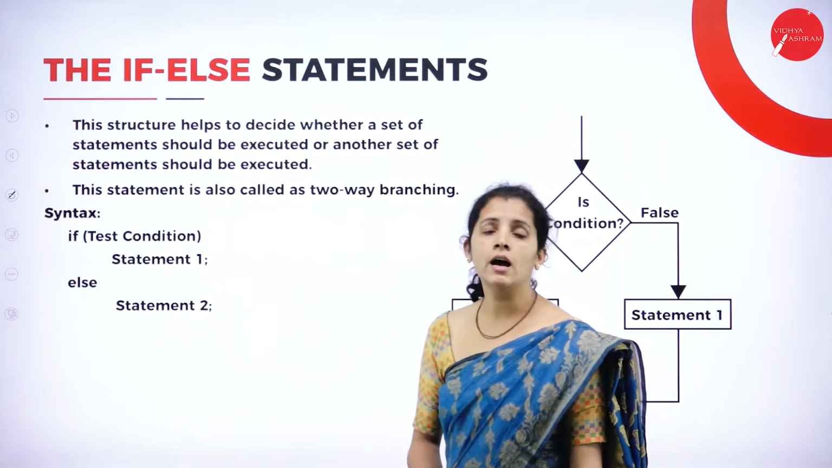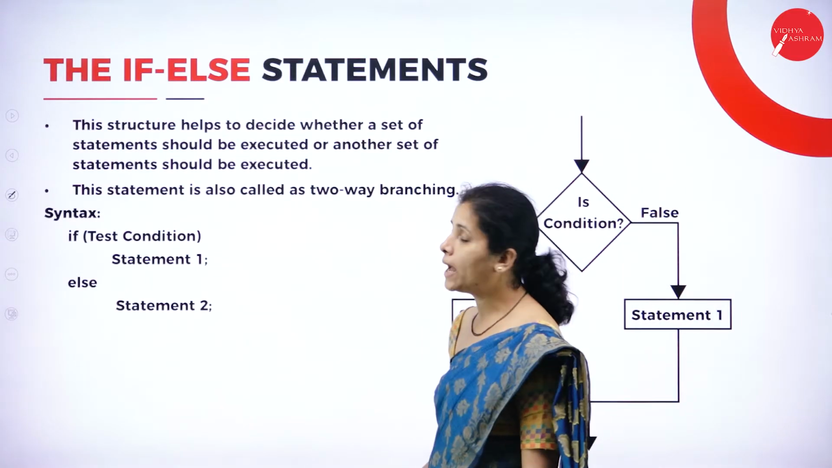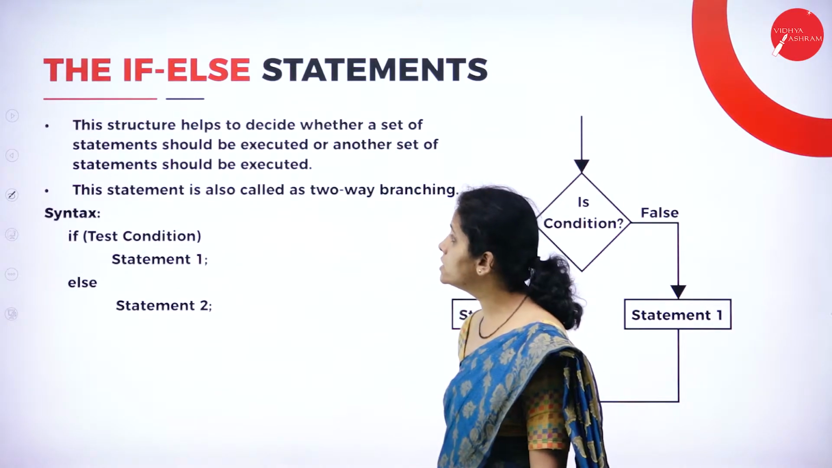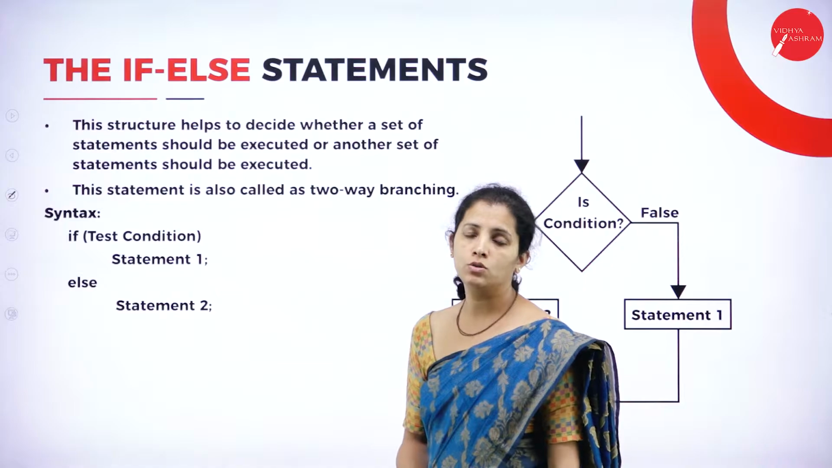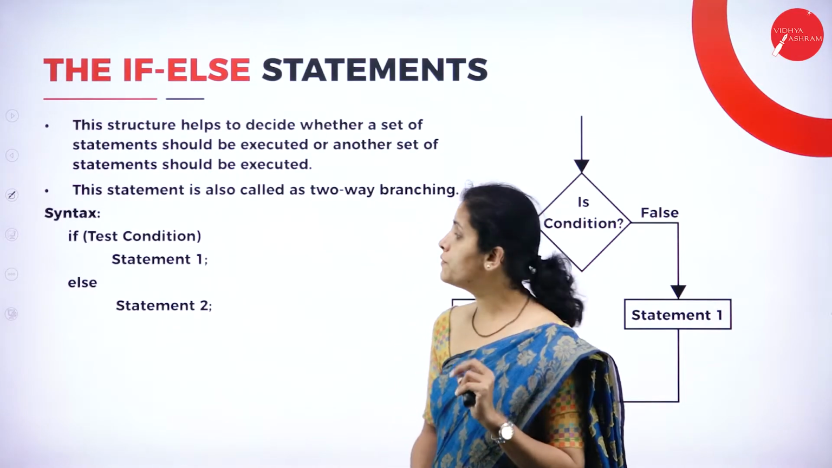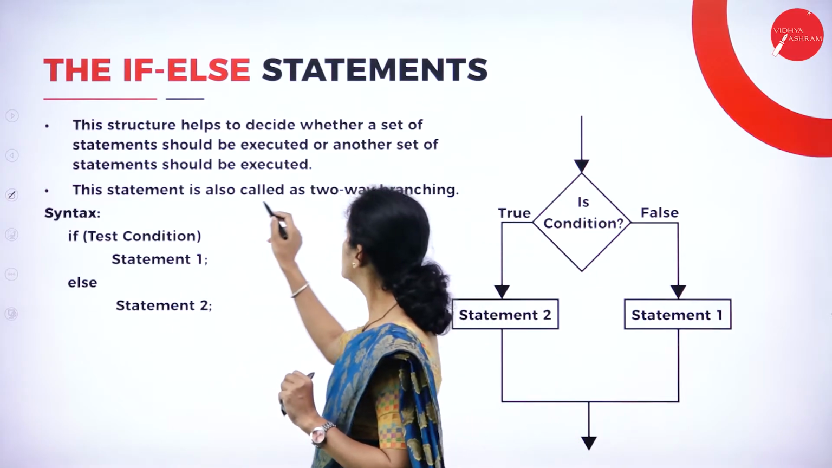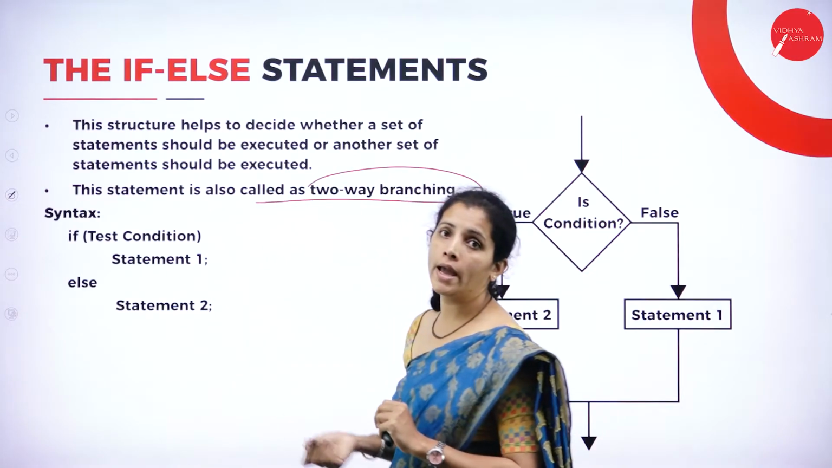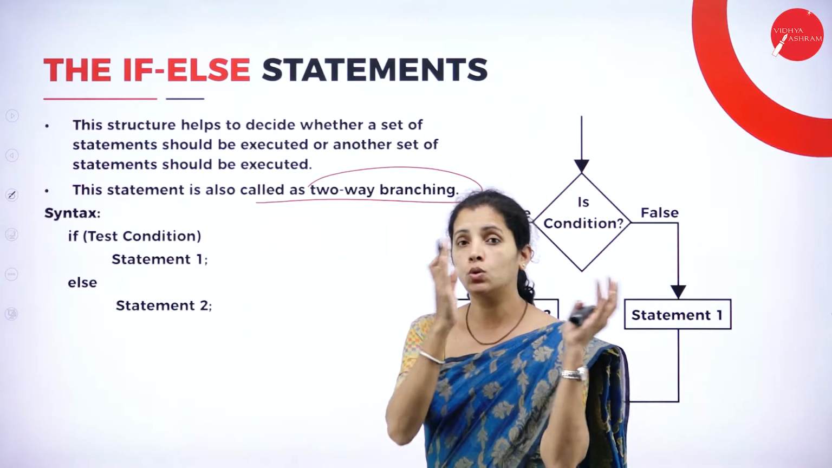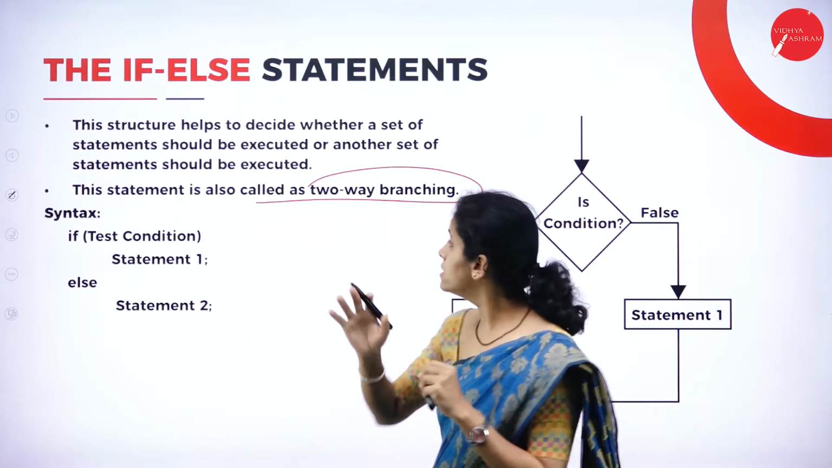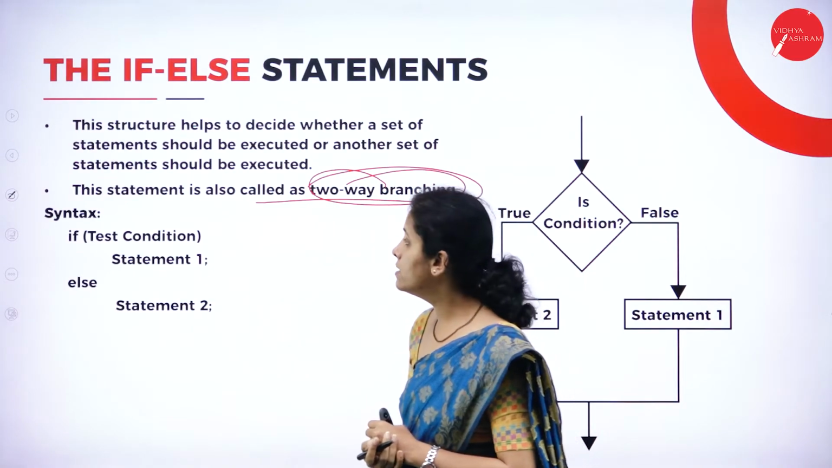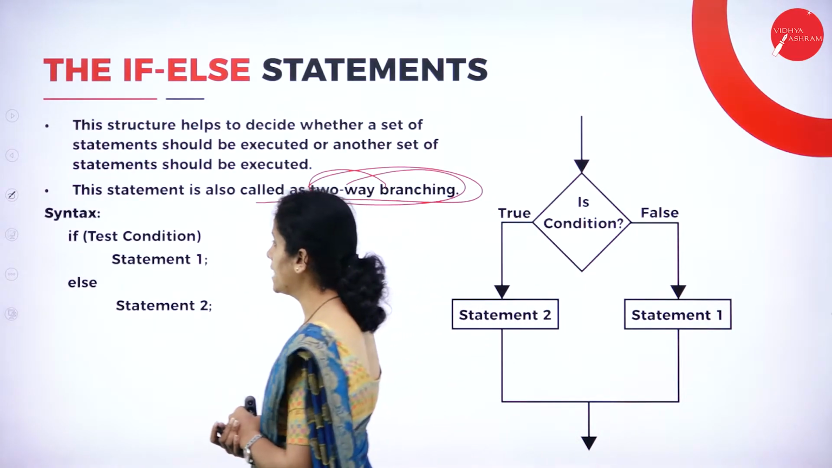Now this structure helps to decide whether a statement or set of statements will execute or not. So here I'm going to have two possibilities. One is true and one is false. This is known as two-way branching, because I can get two outputs, true or false. For that reason it is known as two-way branching, and this is the syntax.